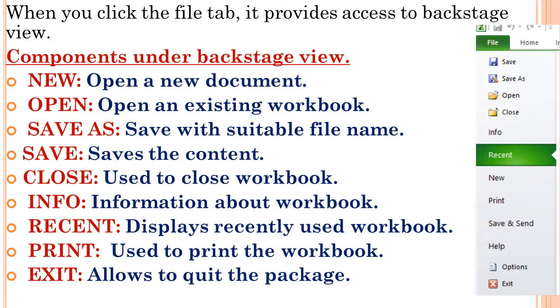Info is used to give information about the workbook, when you have created, when you have edited, everything. Next is recent, used to display the recently used workbook. Whatever the workbook you have used recently, everything it will show down by down. Print is used to take the print of a workbook. Exit, it allows to quit the package directly. Whole MS Excel you want to close, you can click on this exit option.